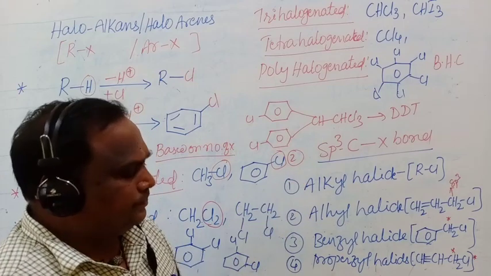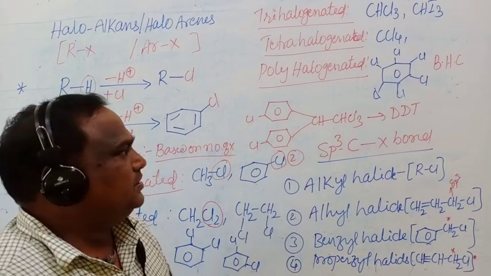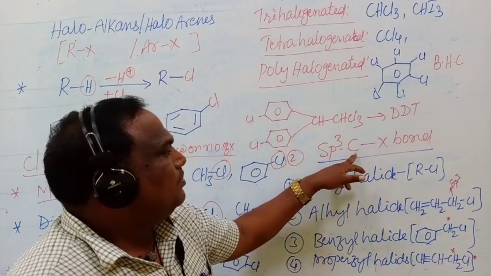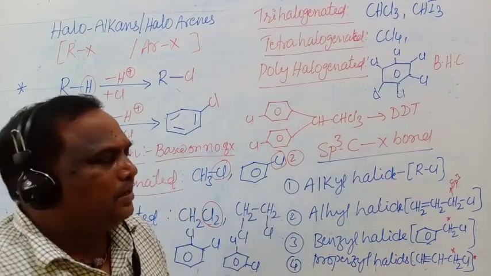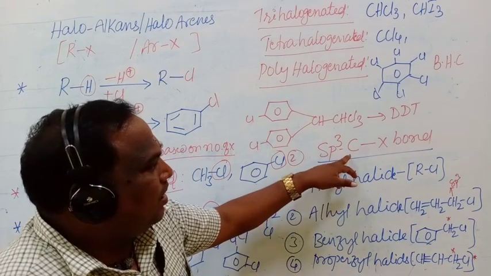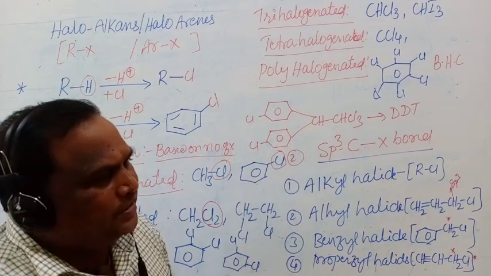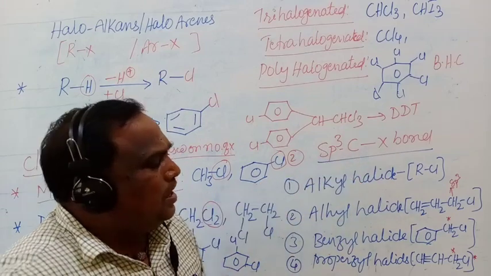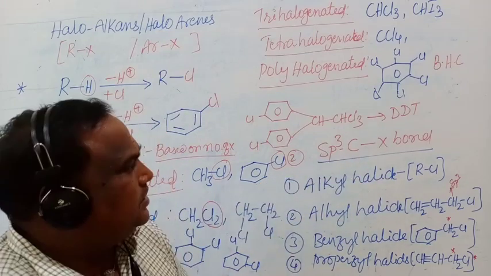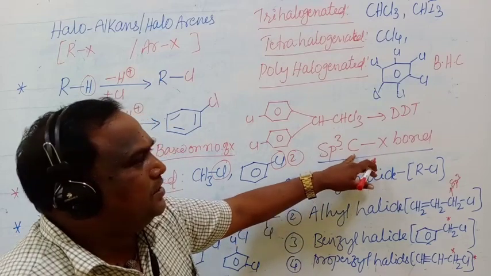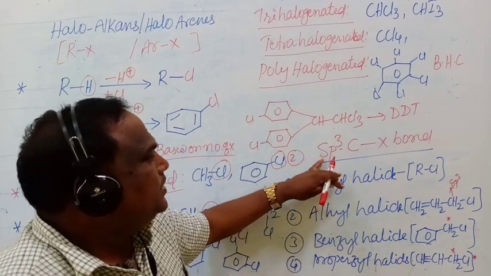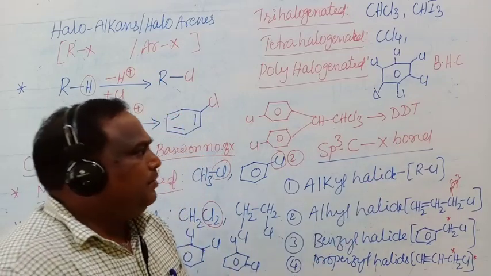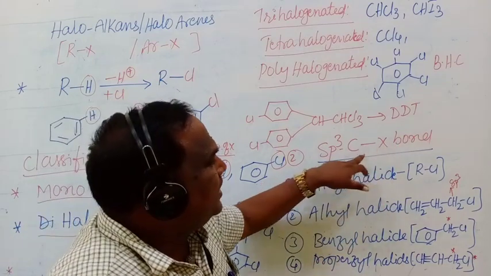Second classification is based on the hybridization of the halogen-attached carbon. In this one, the sp3 C-X bond: that means the halogen-attached carbon.